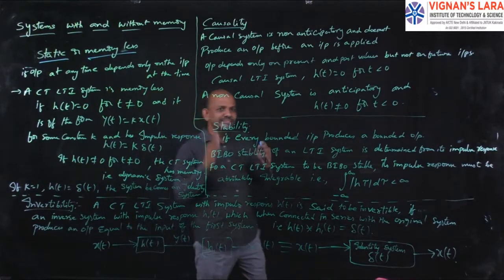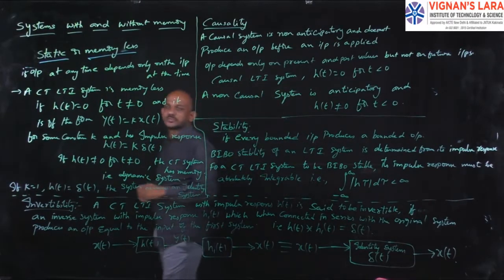Then those systems are called static systems or memoryless systems.